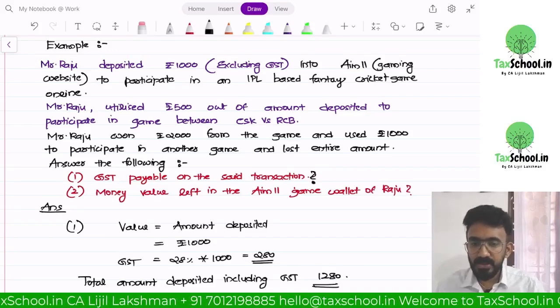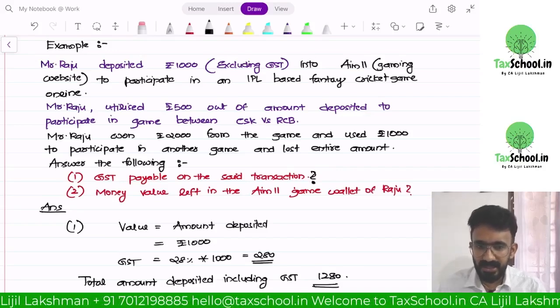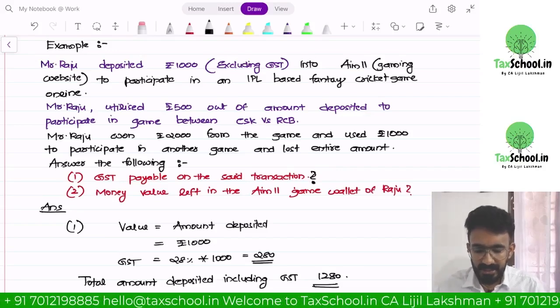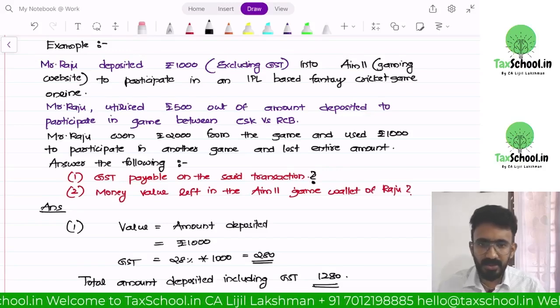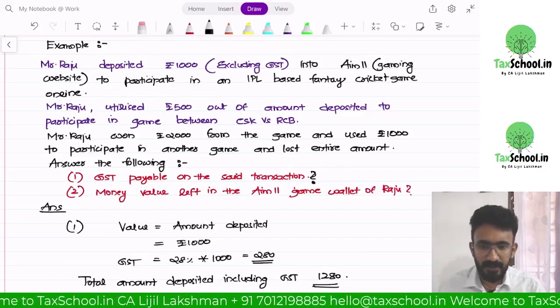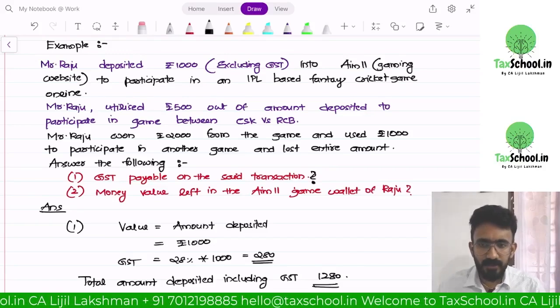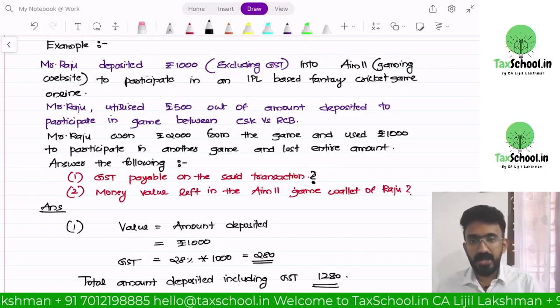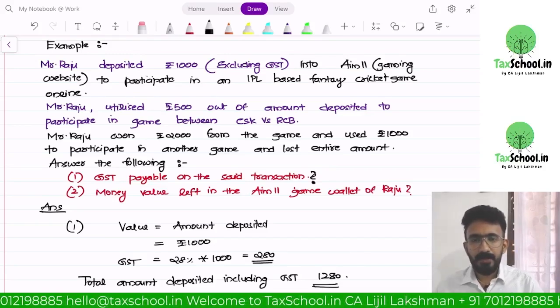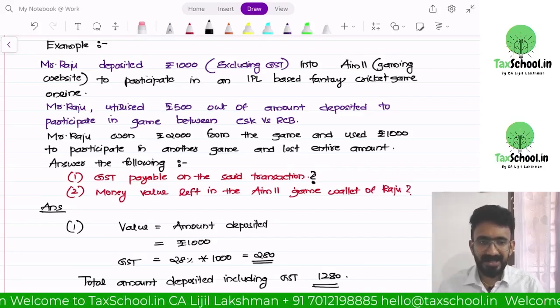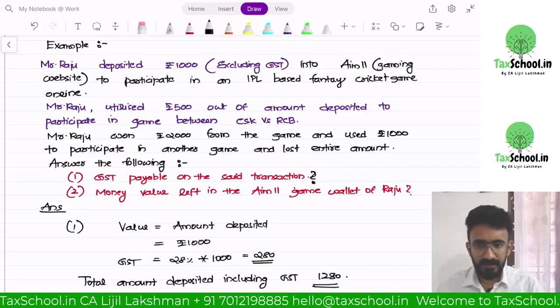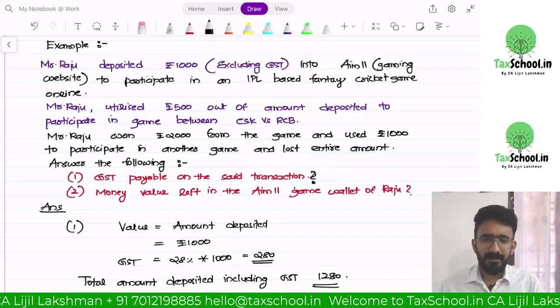So the amount he deposited is 1000 plus 280 rupees, 1280. Excluding GST, he deposited 1000. Whatever he deposited will be the value, so he has to deposit 1280 to get 1000. Out of that 500 he used for participating in a game. He won again 2000. Out of that 1000 he again used for participating in a game and then lost the entire amount. Okay. Now how much will be the balance in his wallet?